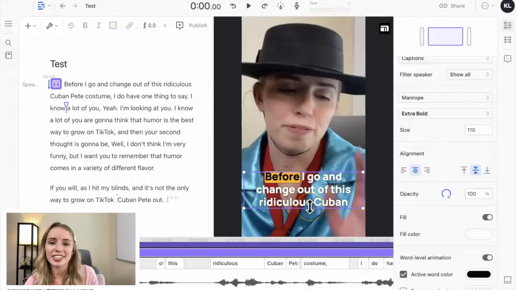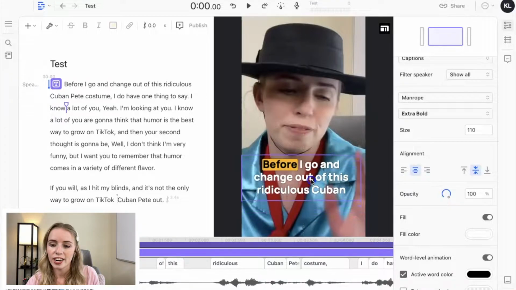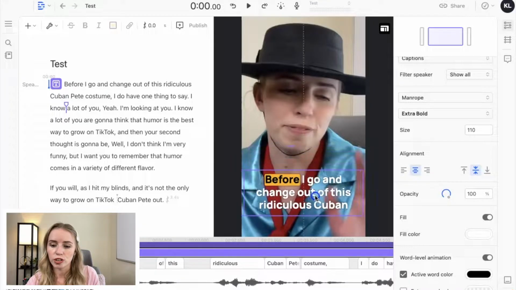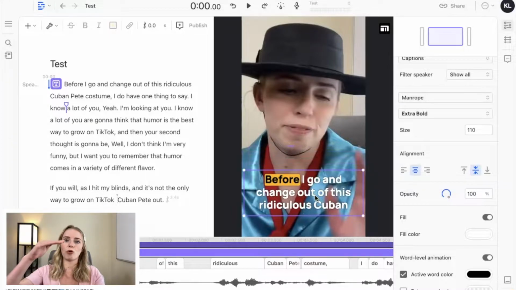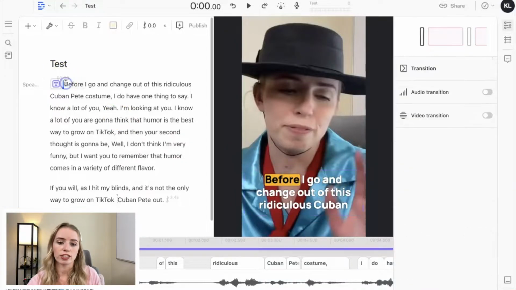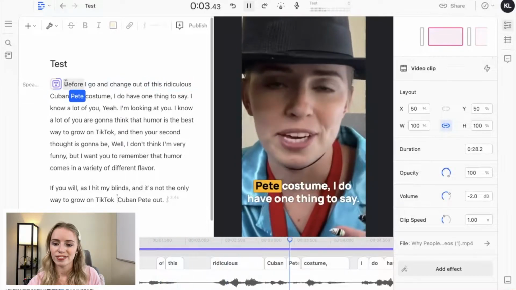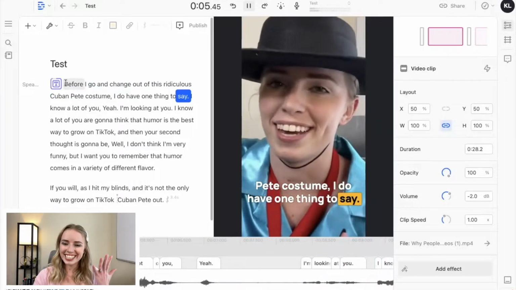And what is nice, this took me forever to figure out. If you want to increase the space here, you just click and drag there. And you can also move this on the screen. But if you want to make it so there's more lines, you just click and drag it out. So now at this point, I love how it looks. Let me show you guys how it actually looks. See, isn't that so cool?